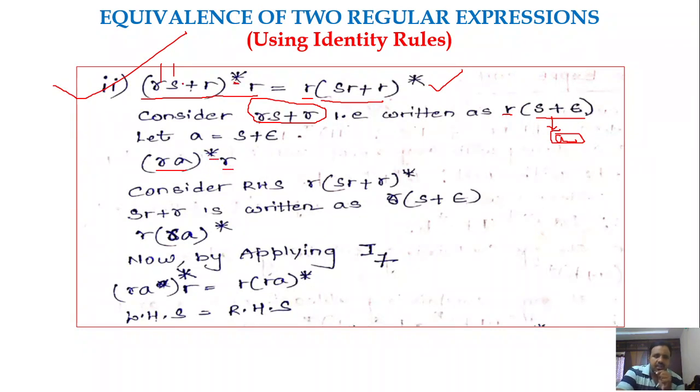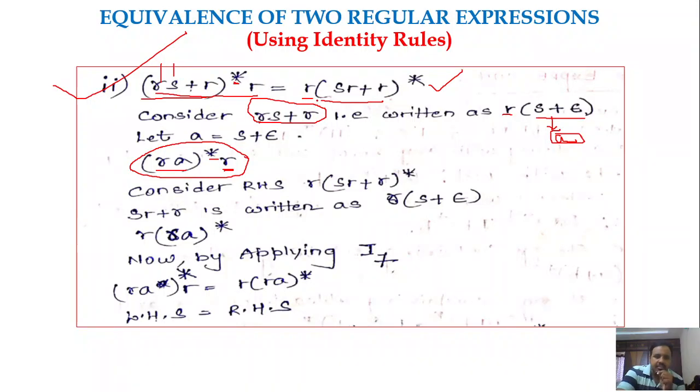We have taken R common and considered S plus epsilon as A, giving (RA) whole star R. This is how we have simplified the given regular expression.